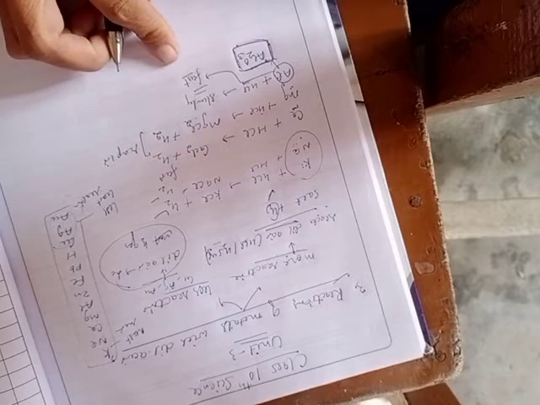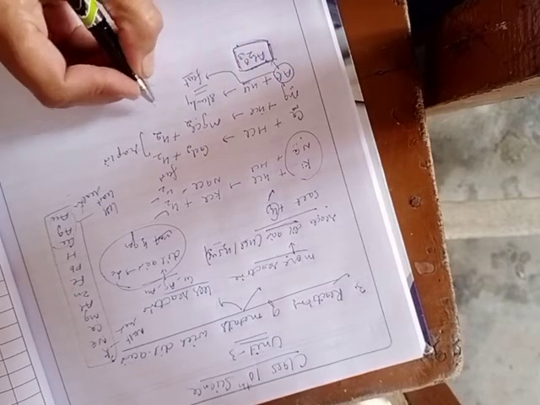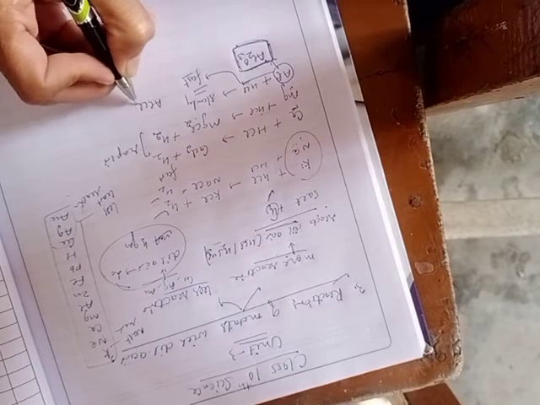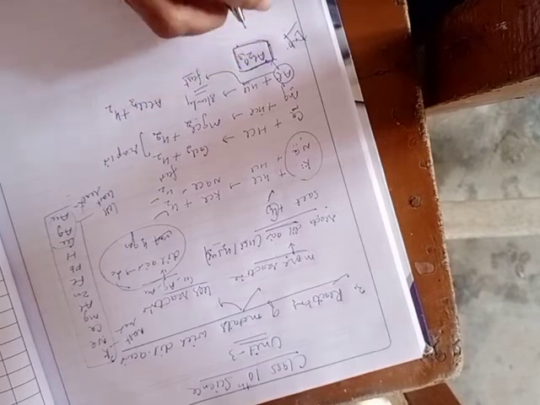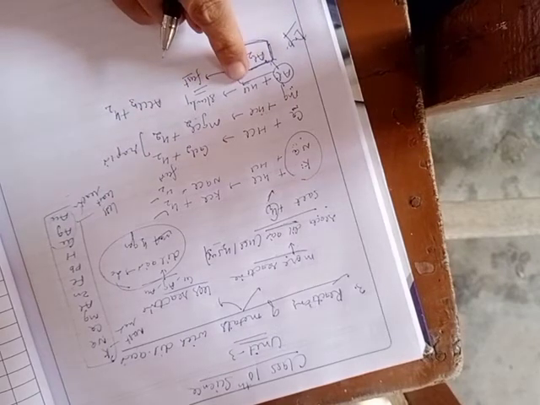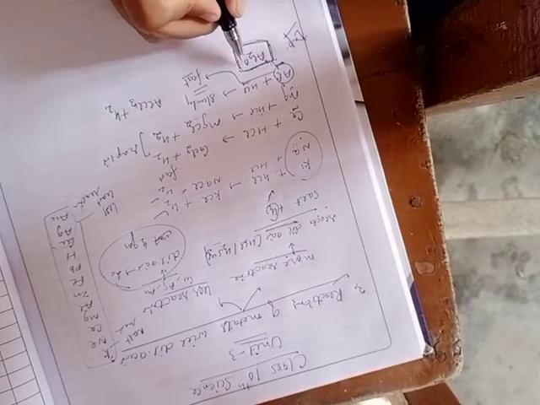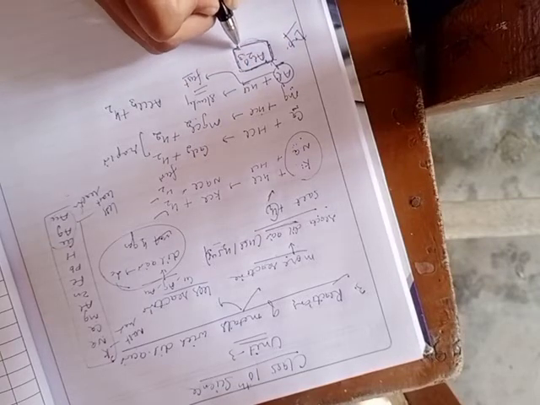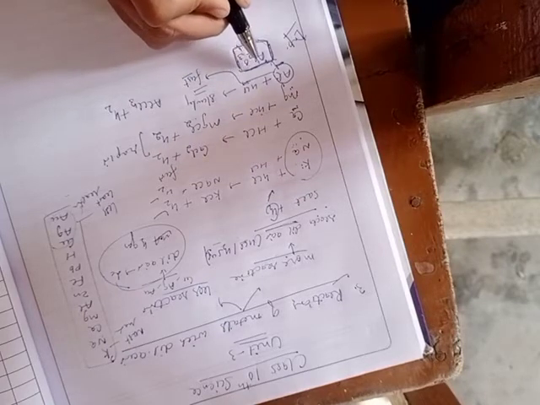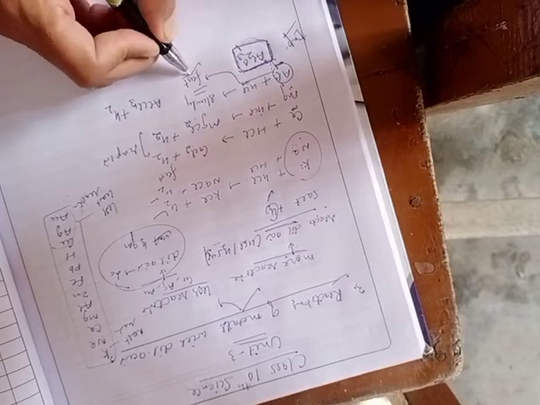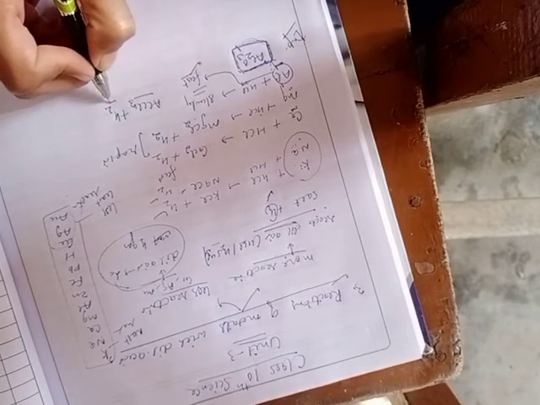So what will the speed of the reaction become after this? Fast, and it combines with HCl to produce AlCl3, aluminium chloride, with evolution of H2 gas. This question is important: why does hydrochloric acid react with aluminium initially very slowly? Because aluminium gets covered by a protective layer of aluminium oxide. Therefore HCl first dissolves this layer. When this layer completely dissolves, the reaction speed increases, the reaction becomes fast and produces salt with evolution of H2 gas.